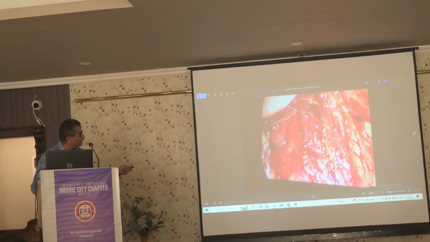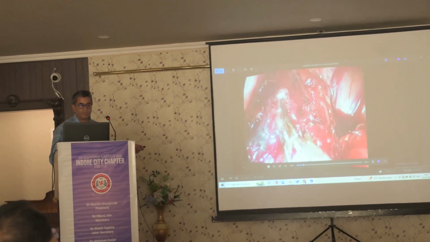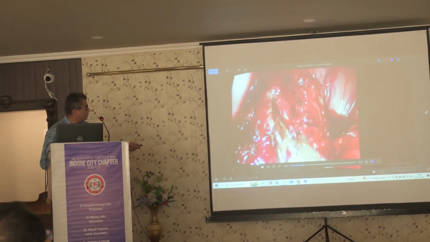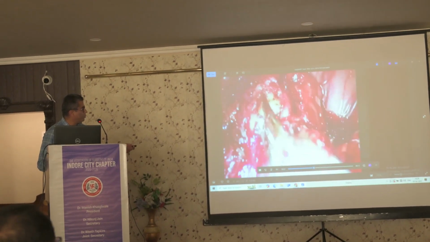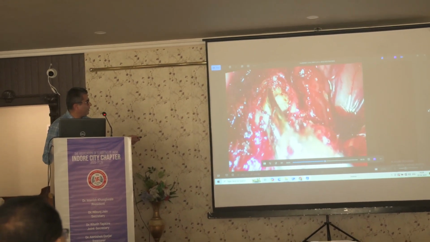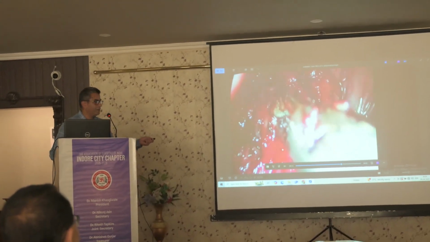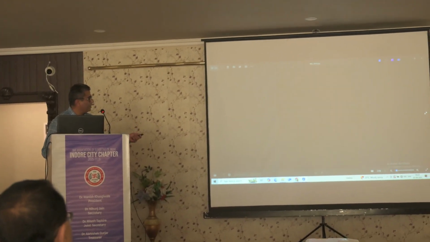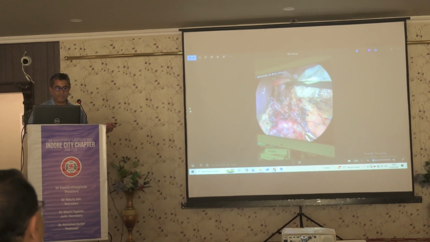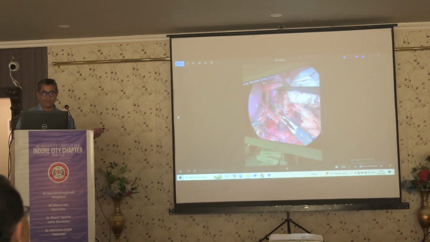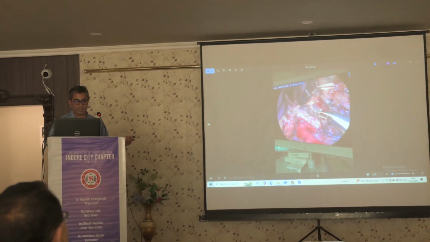So we have divided this, and usually this is how this is done. You hook the harmonic or LigaSure, taking care that the inactive blade has to be on the aortic side, and then this is divided. And whenever you are going to divide this, the important thing is that the whole thing will come back with a bang because it is under pressure. एकदम से वो ऊपर आता है.